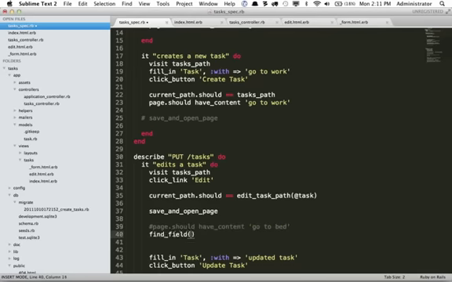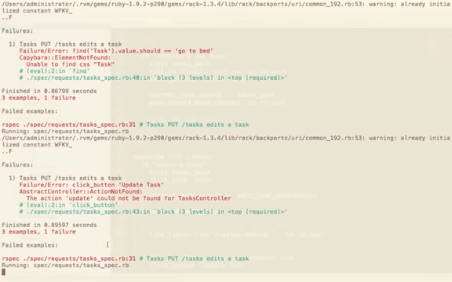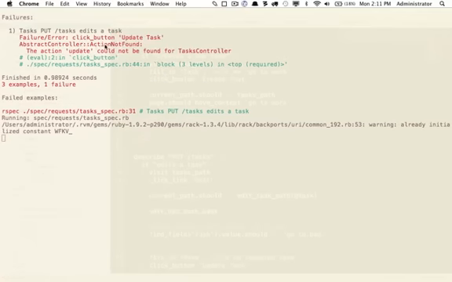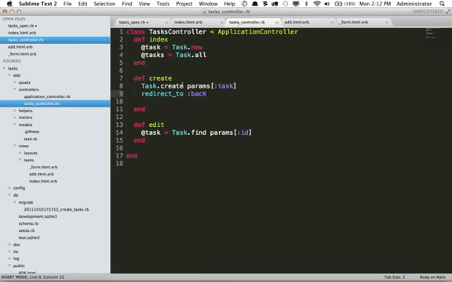find_field, and we're going to look for the field that says task and its value of that input should equal "go to bed." I think that should work. Our test will run again. There we go. And now we passed. Click button update task, and it says the action update could not be found. Come back to task controller and we'll say def update.